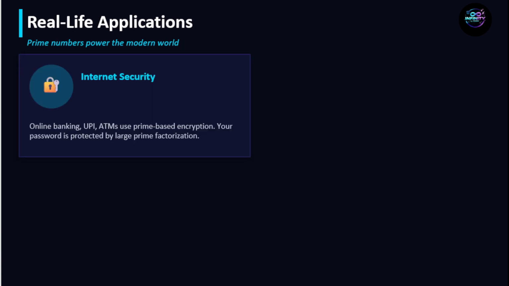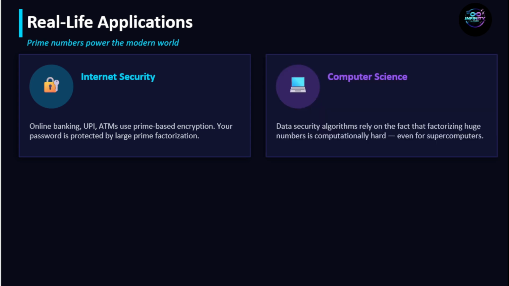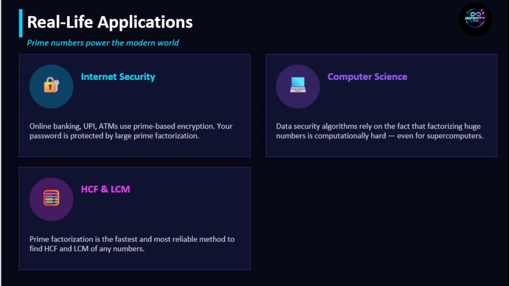Now we'll learn a few real life applications. In internet security, whenever you use online banking, ATM, UPI, password protection, prime numbers are working behind the scenes. Large prime numbers help create encryption systems. Another application is computer science. Data security uses prime factorization. Breaking huge numbers into primes is difficult. That's why hackers struggle. And one more application is finding HCF and LCM. Prime factorization helps calculate HCF and LCM quickly.